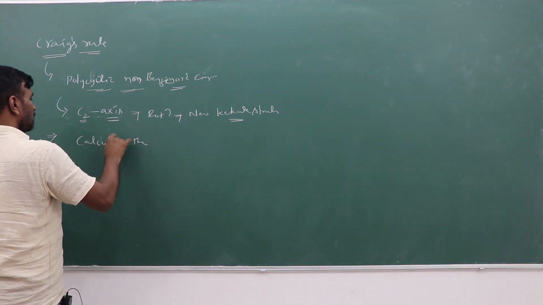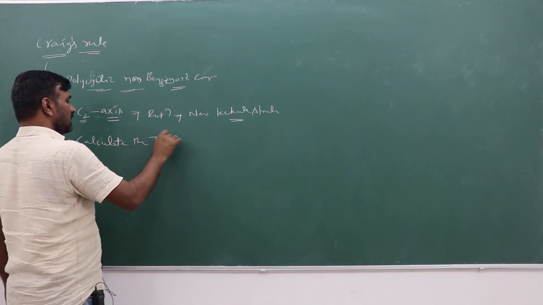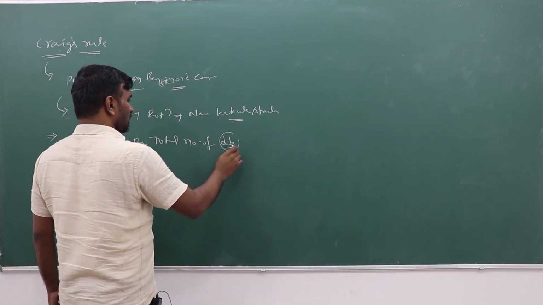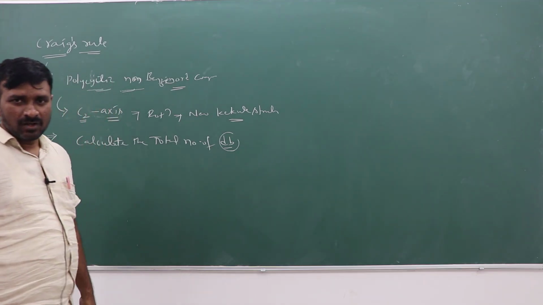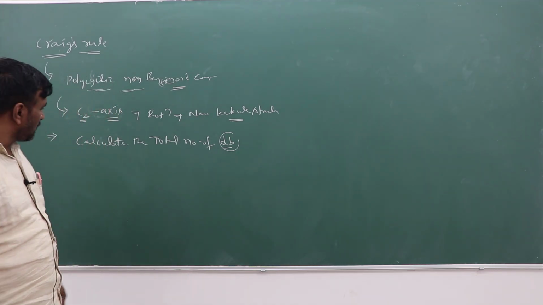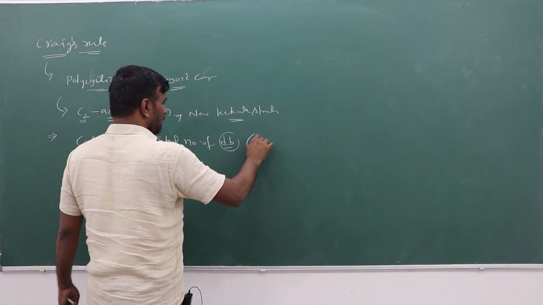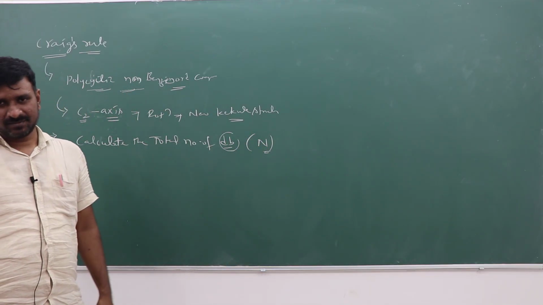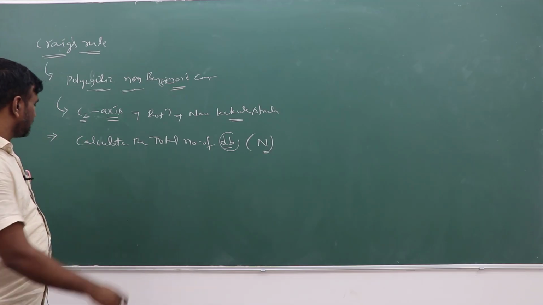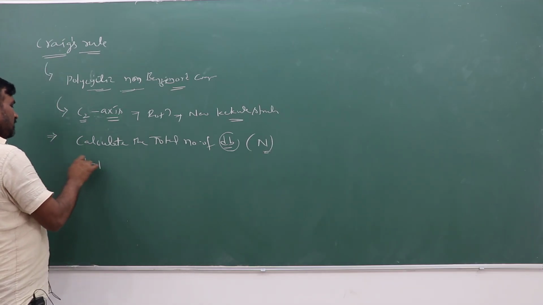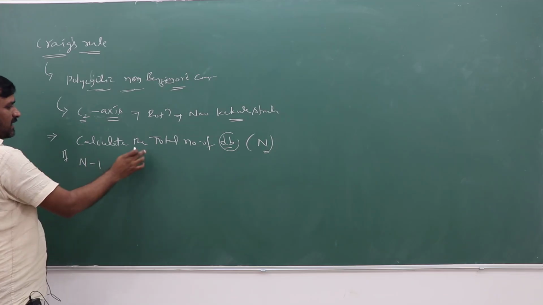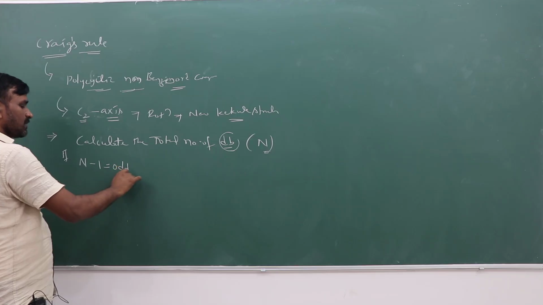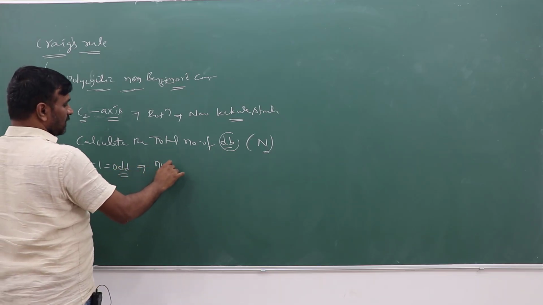It is also very easy to calculate the total number of double bonds. After calculating the total number of double bonds, let that be capital N. These double bonds also exchange their positions. If n minus 1, where n is the total number of double bonds, is an odd number, then it is non-aromatic.